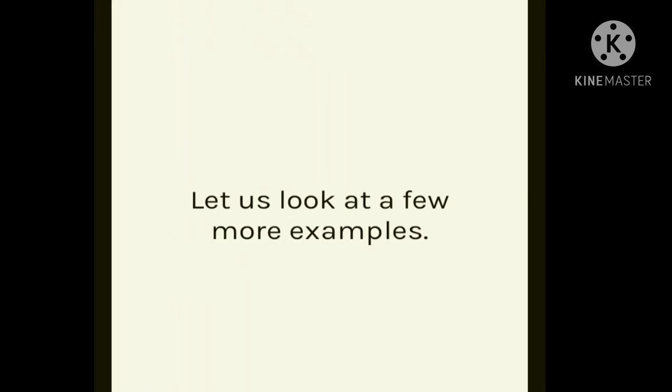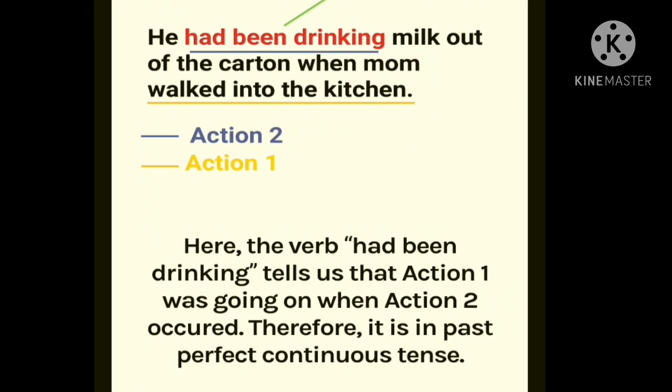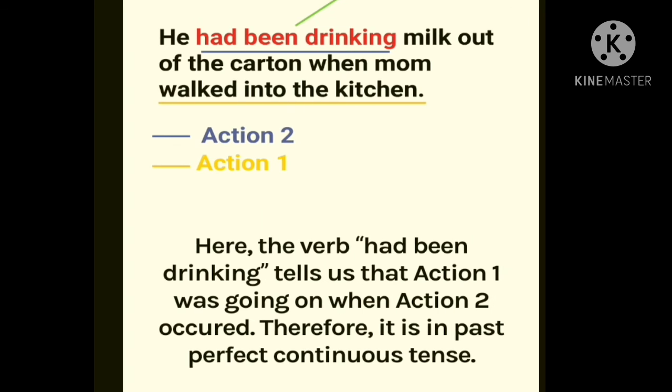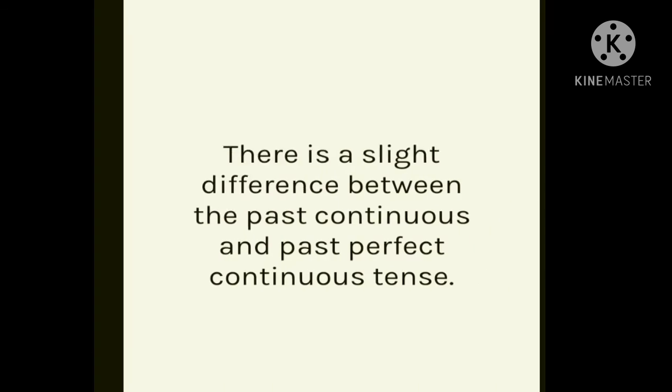So let's look at a few more examples. He had been drinking milk out of the carton when mom walked into the kitchen. So had been drinking is the first action, and the second action is that mom walked into the kitchen. So here the verb had been drinking tells us that the first action was going on when the second action occurred. Therefore, it is in the past perfect continuous tense.